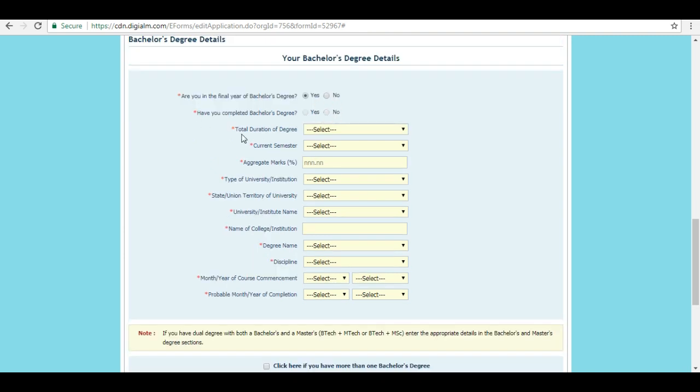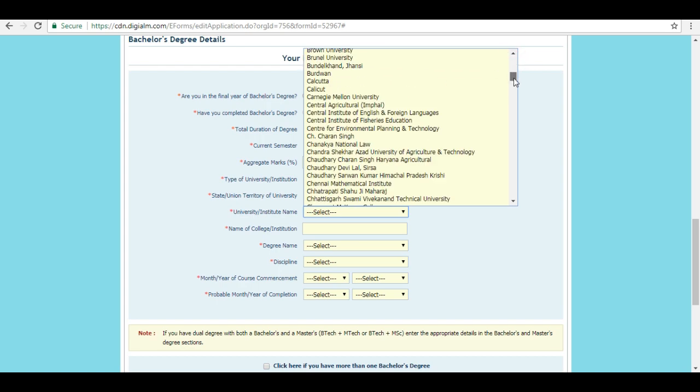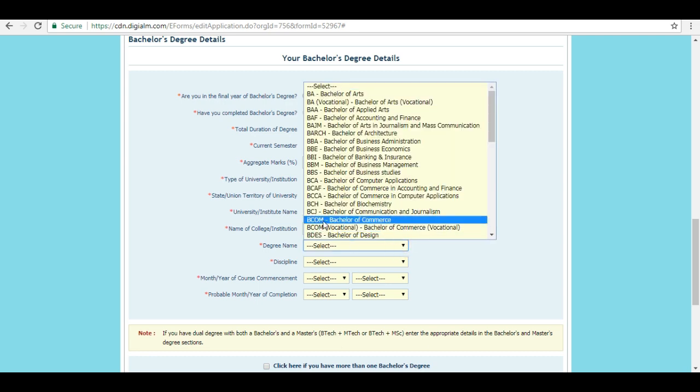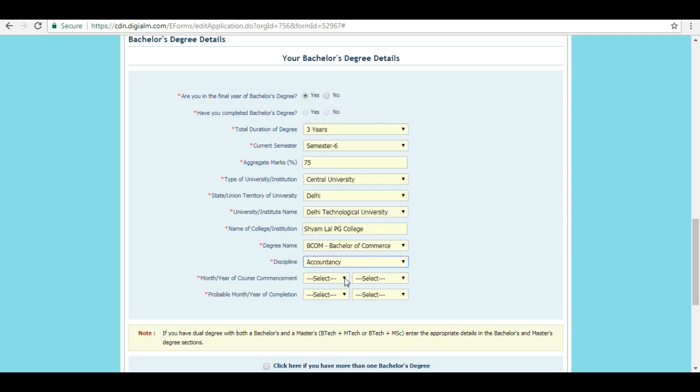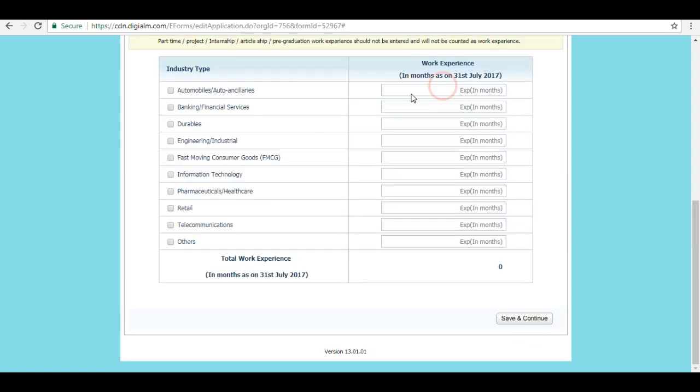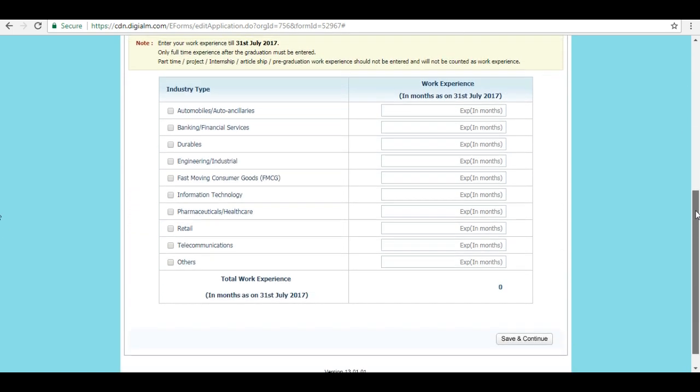Your bachelor degree details. Enter these details. Verify these data with your certificates. Name of your college and your university name. Your degree course, discipline. Master degree details, tick on yes or no. Other professional degree details, tick on yes or no. Click on save and continue.